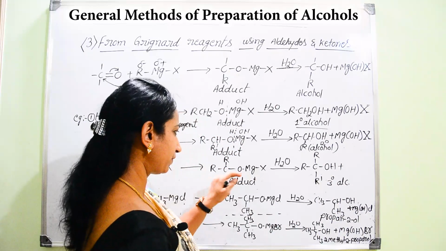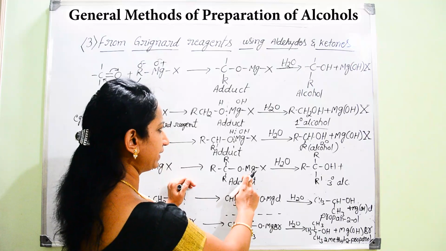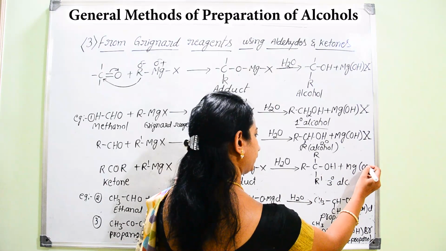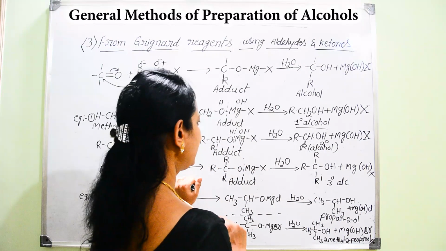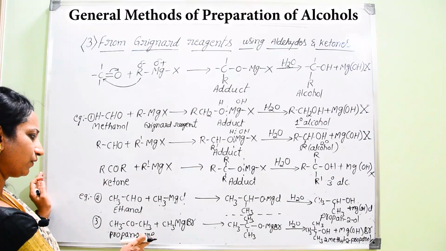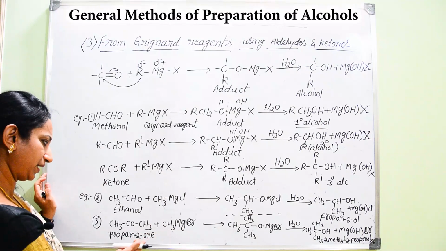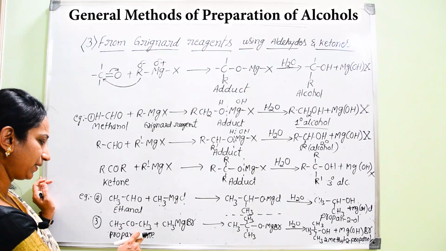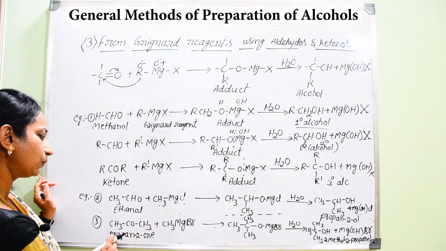And what is the side product? Here also there will be breakage of the bond between magnesium and oxygen, so the side product will be MgXOH, or Mg(OH)X. Now, for one particular example starting with a ketone and the Grignard reagent: propanone, whose common name is acetone, is also named 2-propanone.